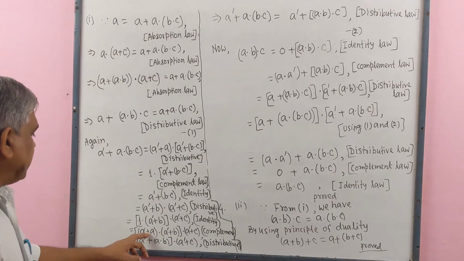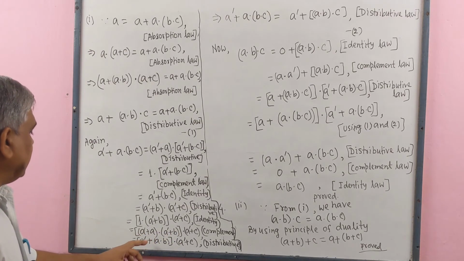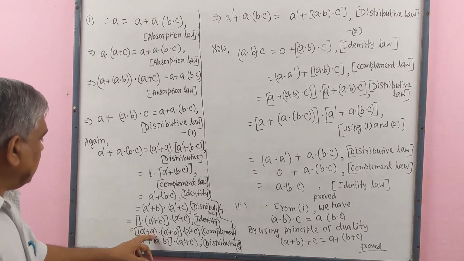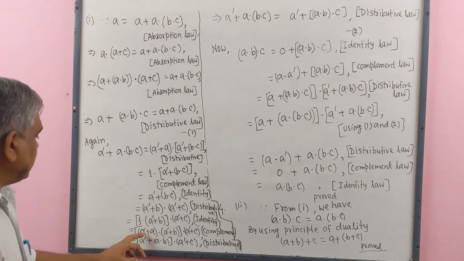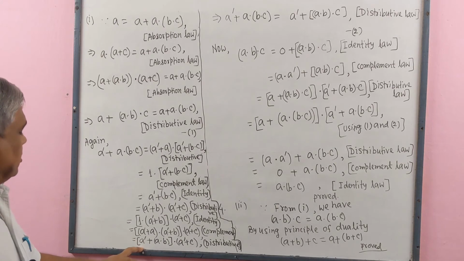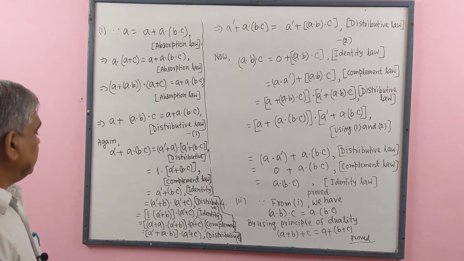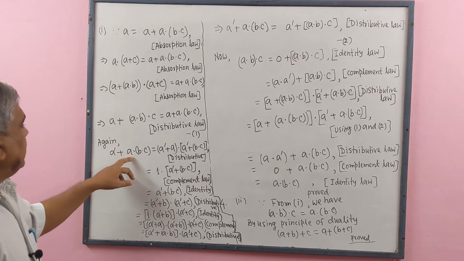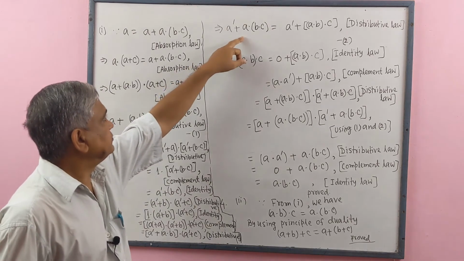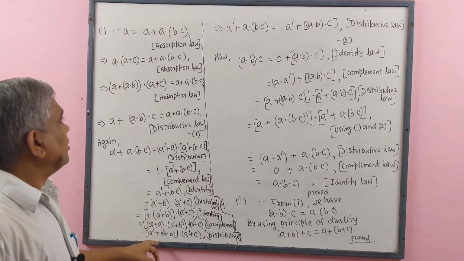Here plus, here we use the complement law, that is A complement of A plus A dot B. Here complement of A is taken as common, here plus, dot, complement of A plus C, implies that left side is complement of A plus A dot (B dot C), and right side is, we take again distributive law.